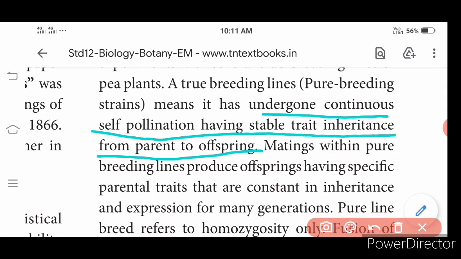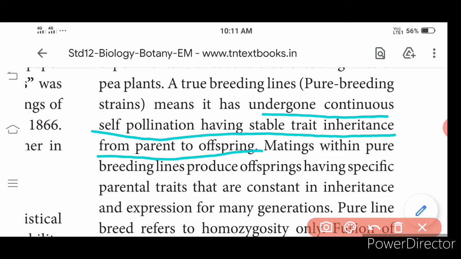Then again you do self-pollination for the next generation, so that you know the parental generations. All 4 or 5 generations are going to be dwarf. You know the genetic makeup of the particular plant. After 5 generations, whichever plants you have are homozygous only. Follow? So that is the purpose.